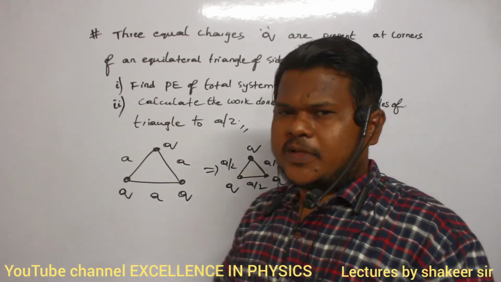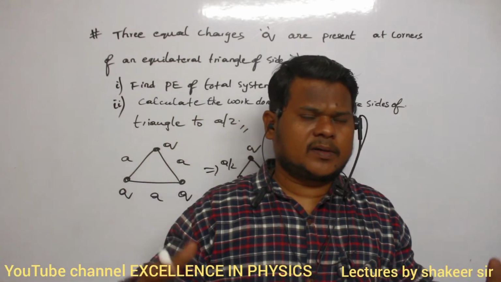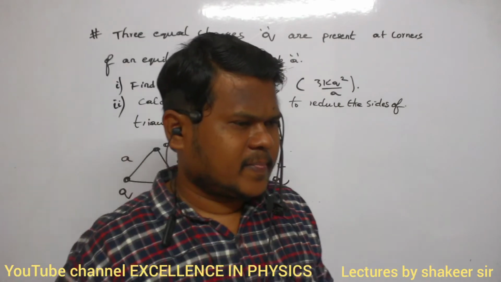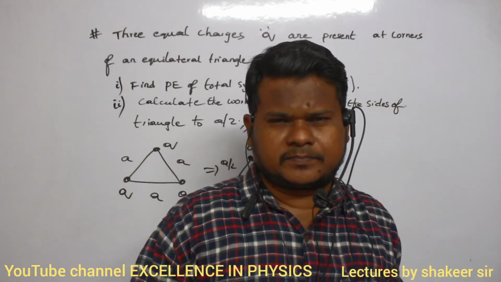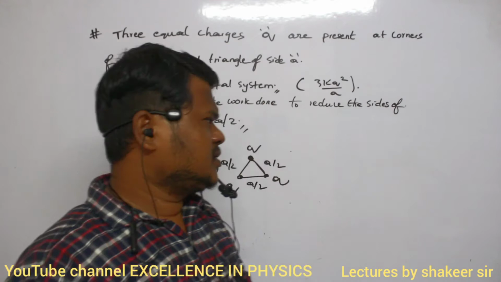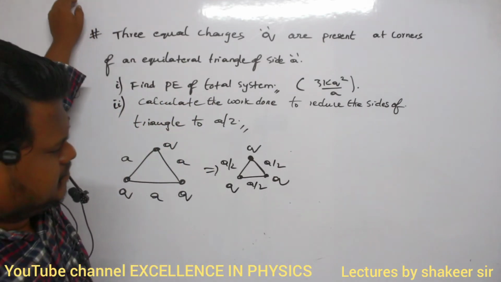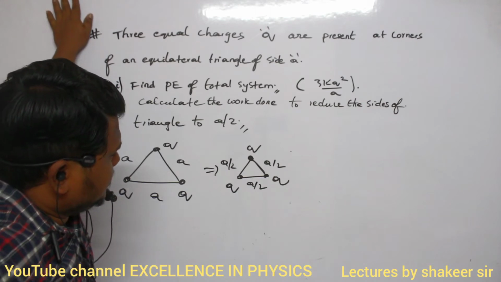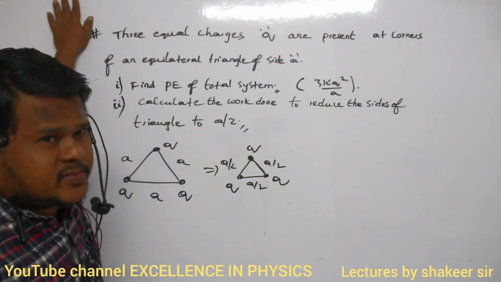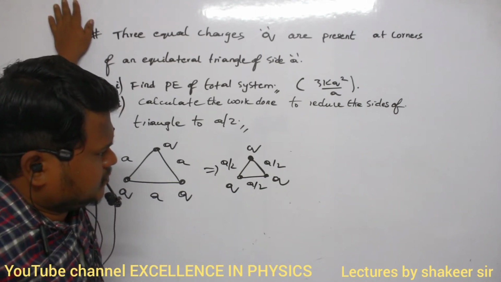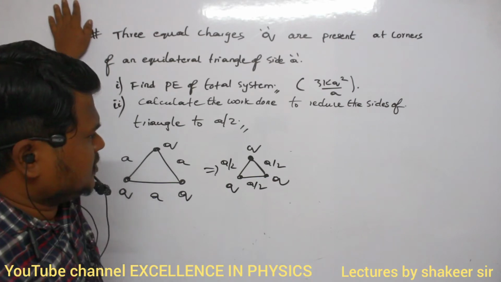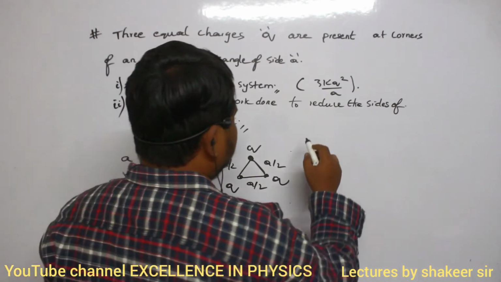Okay, so how much more? 6kq square divided by a. That is my answer. What is work done?